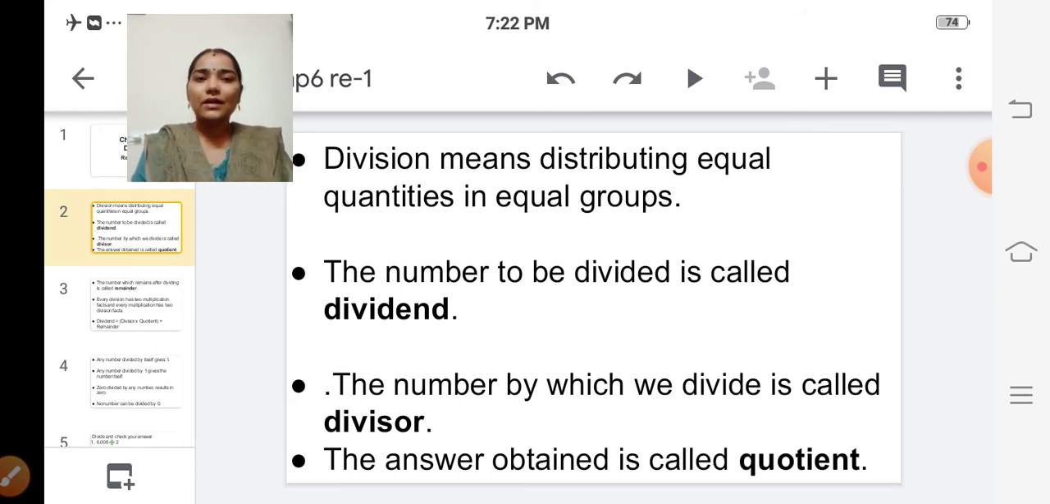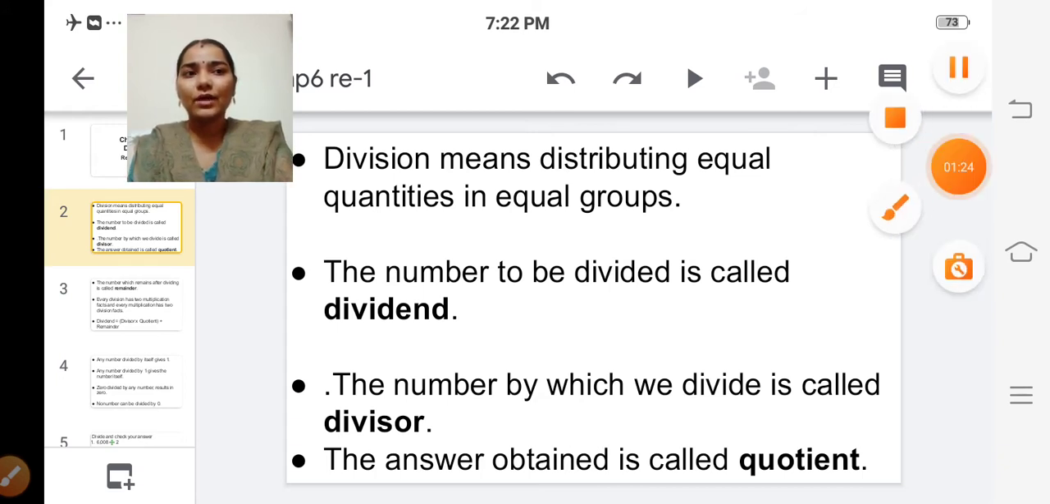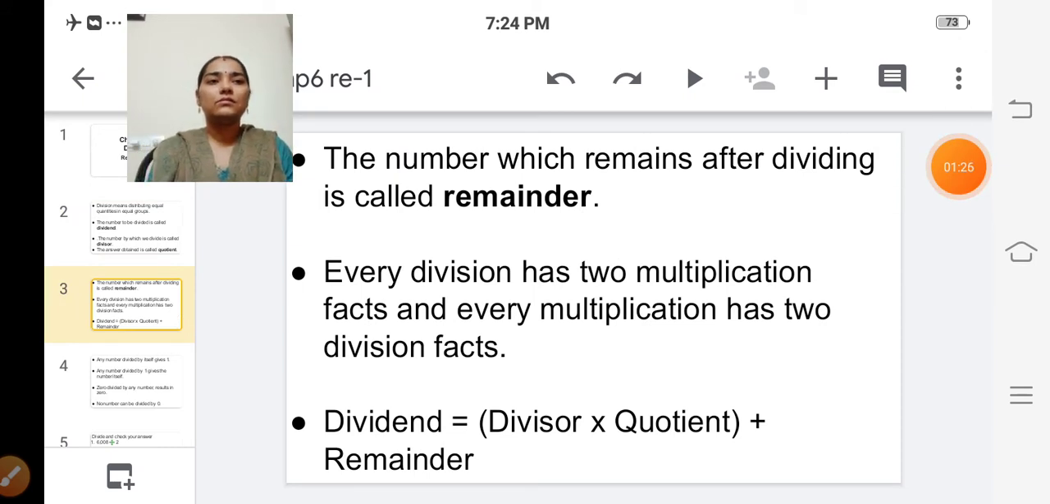The next one: the answer obtained is called quotient. The next one: the number which remains after dividing is called remainder.